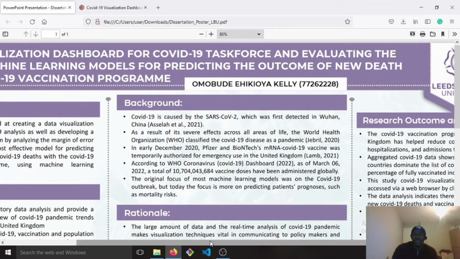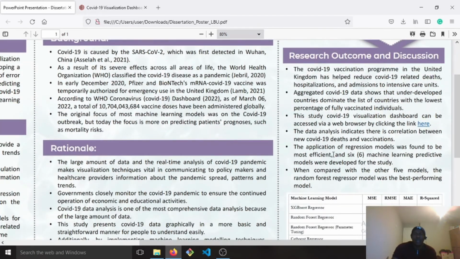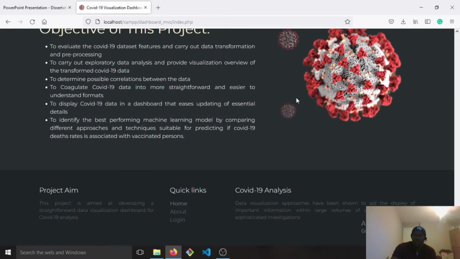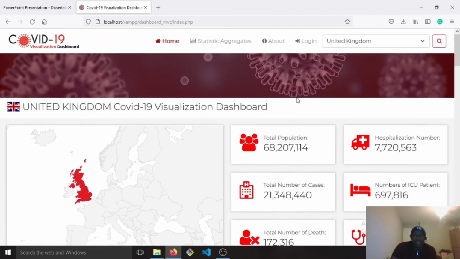So before I go to the research and my outcome and discussion, I just want to check through the links also available here, but let me just show the visualization of the COVID-19 dashboard. This application is available over the internet and can be accessed from anywhere in the world.